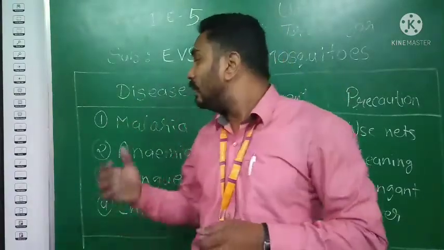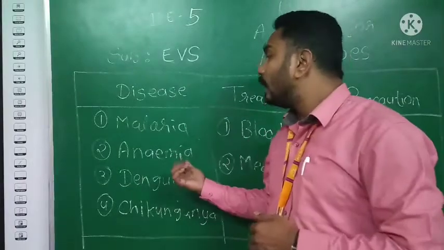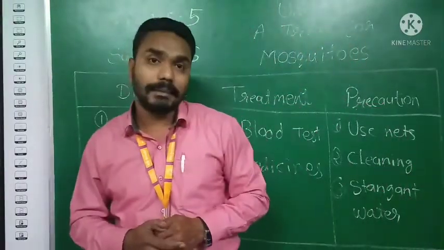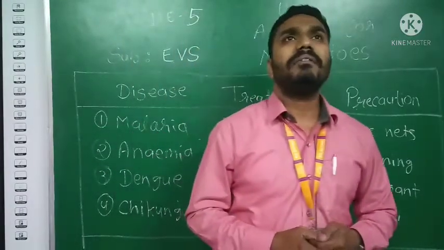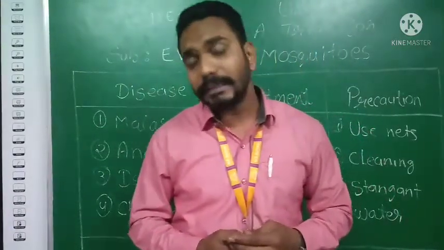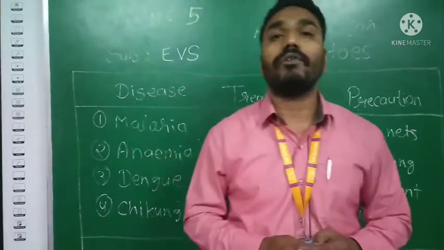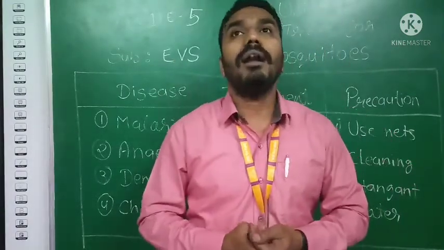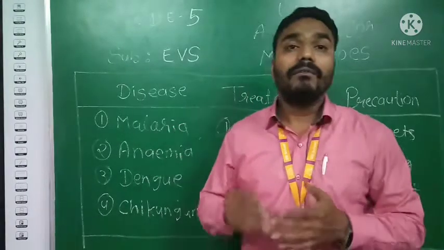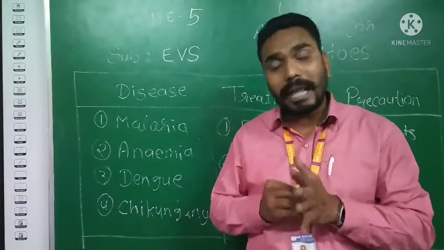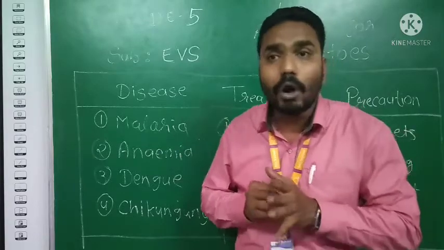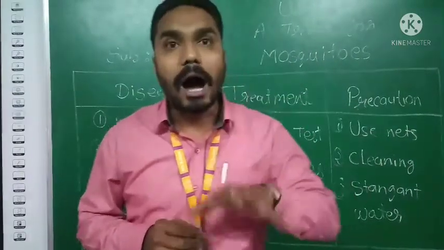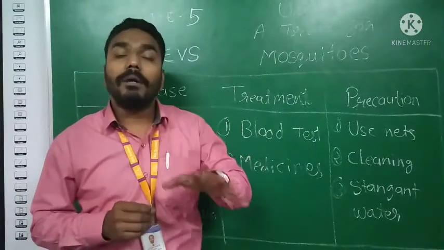Okay. Then another one is anemia. See, anemia is a disease which we can say is as dangerous as malaria, because when you have anemia, the hemoglobin level of the blood decreases.